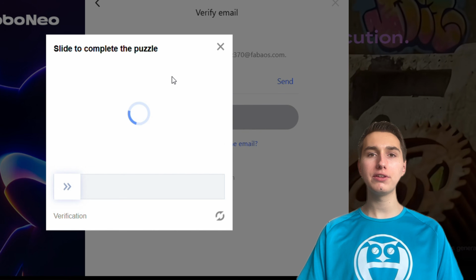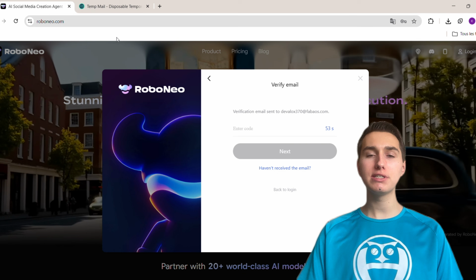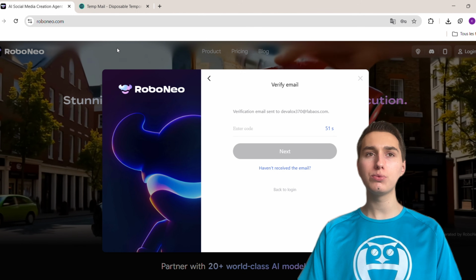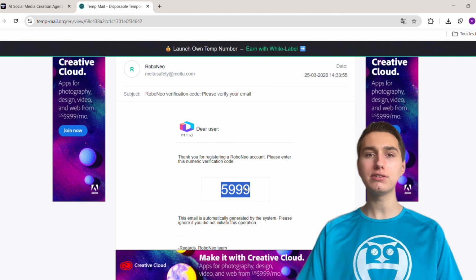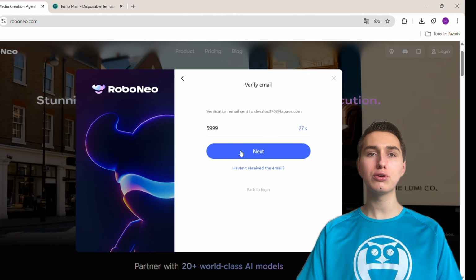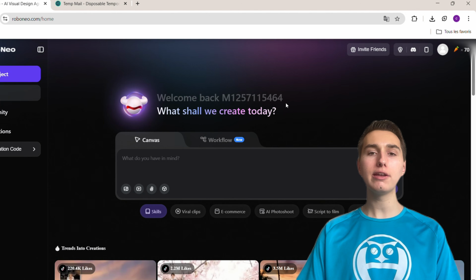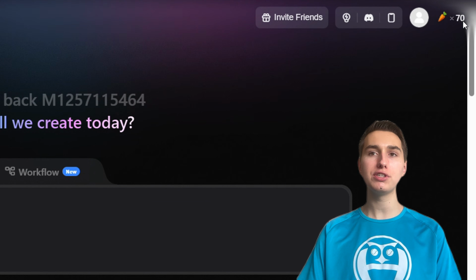You will have to complete a puzzle and a code has been sent to the email address, so we can go back to temp mail and here we have the code sent by the website. So we can copy it, go back to the website and enter the code and click on next. And by doing this we have now 70 credits more.